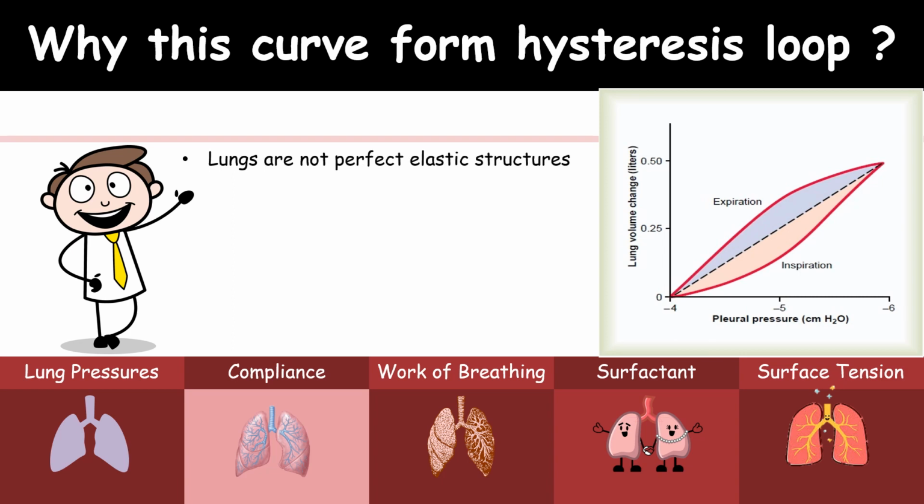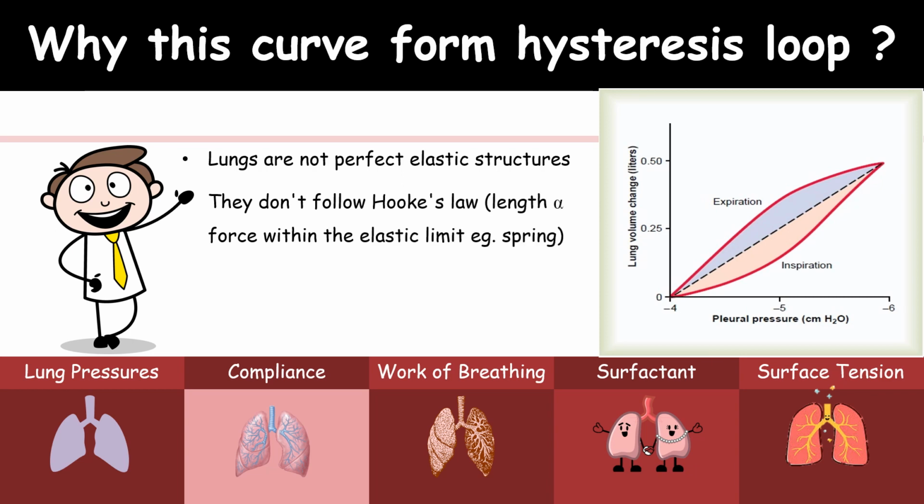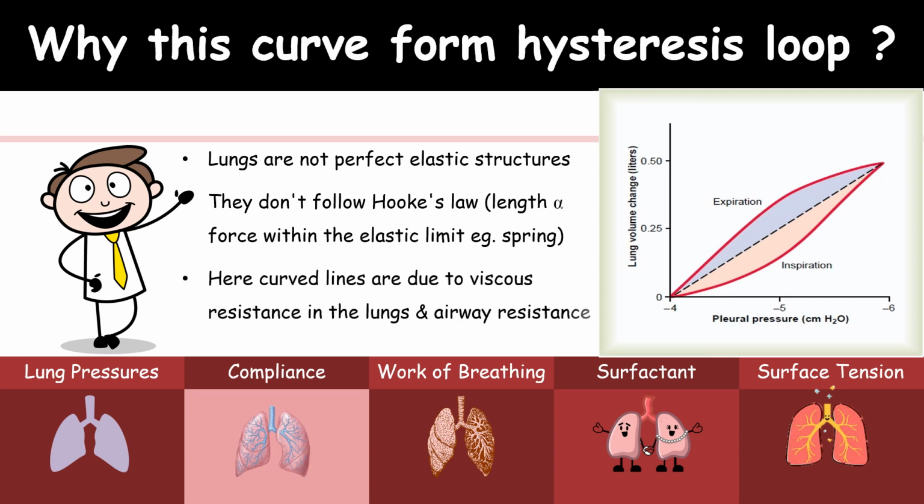The lungs are not a perfectly elastic structure and they don't follow Hooke's law, that is, length is directly proportional to force within the elastic limit. The curved lines are due to the viscous resistance in the lung and also the airway resistance.